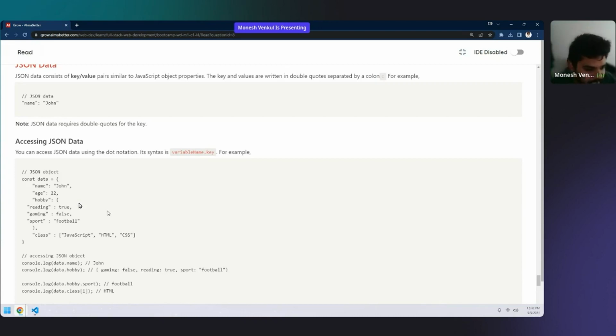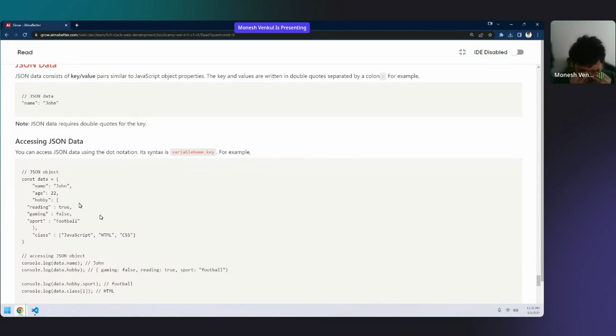Even Netflix, if you look at its code, uses JSON. Amazon uses JSON. All the shopping websites use JSON. So now what is this JSON? Everyone is saying JSON, JSON, JSON. So what is this JSON? JSON is nothing but your objects which are used to transfer data. That's it. There is nothing more to talk about JSON.